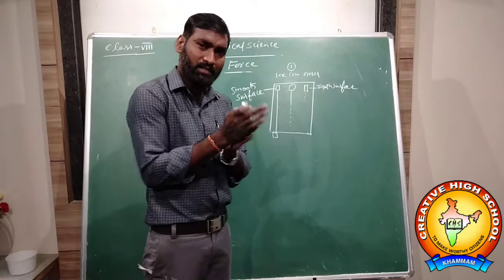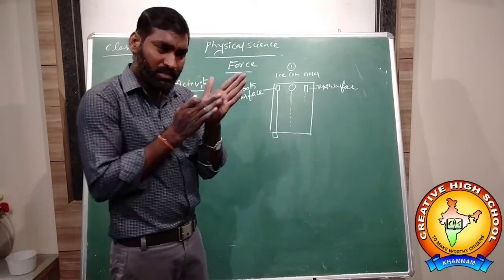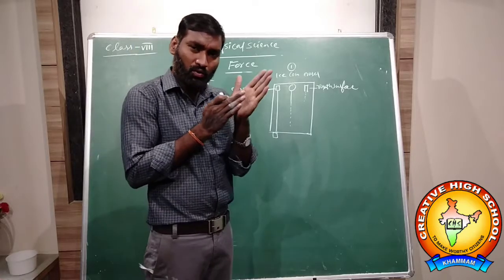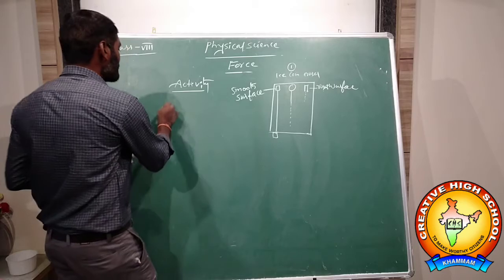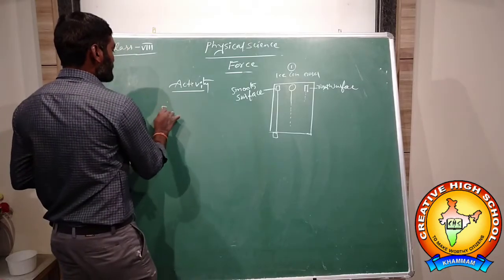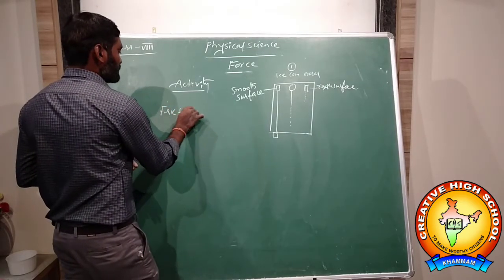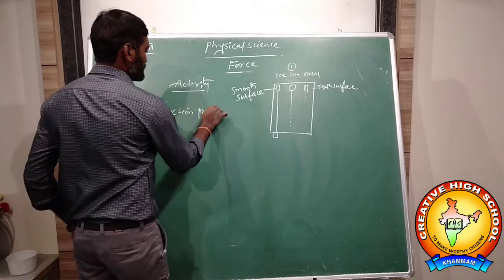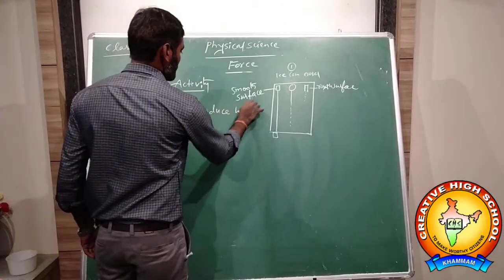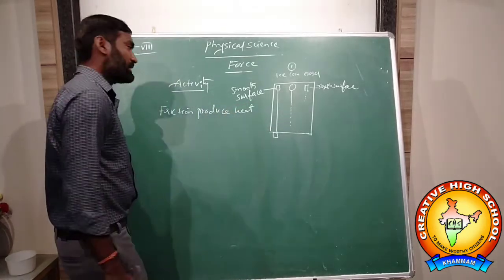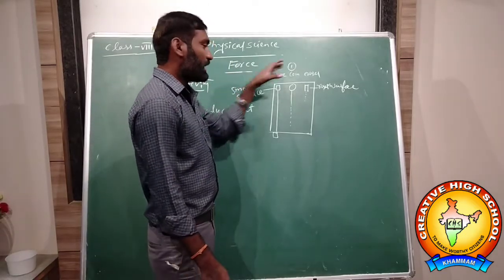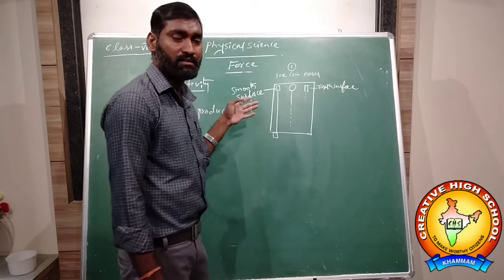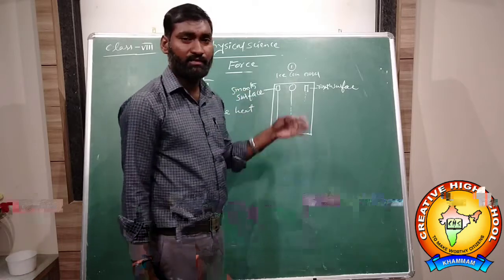Whenever you rub your two hands, friction takes place between them. Then what happens? It produces heat. Friction produces heat. So that is the friction activity with smooth surfaces, and you can explain friction by using this activity.